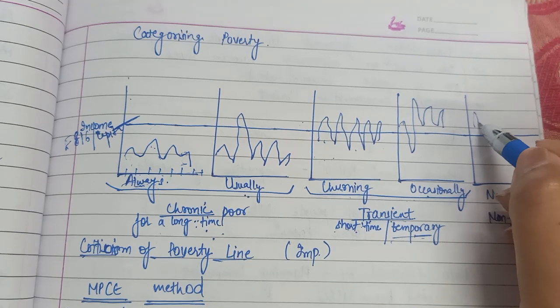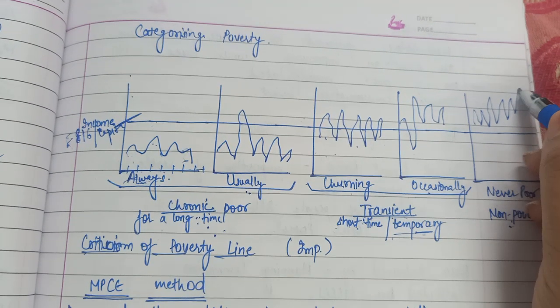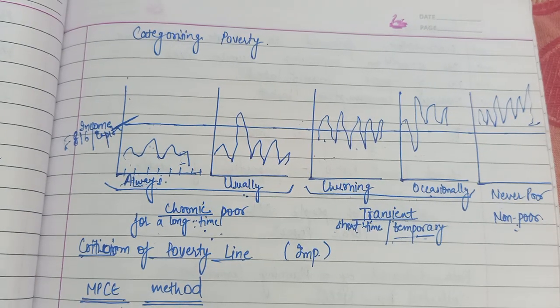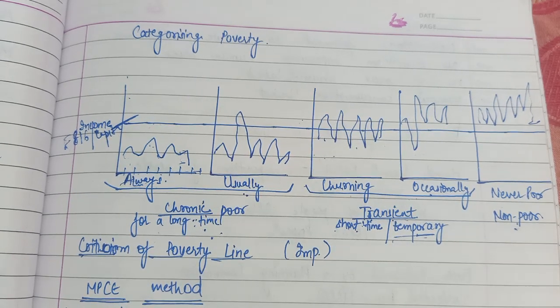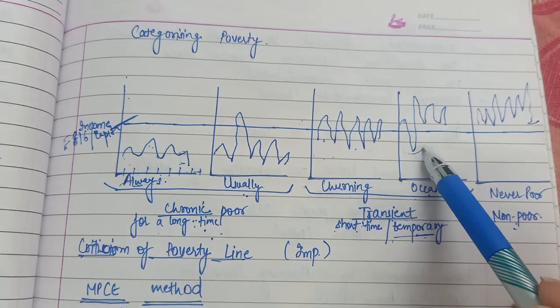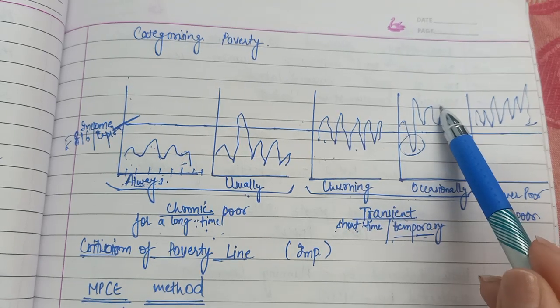Obviously their income will not be touching the poverty line. Their income will always be above the poverty line, and that can be anywhere. You can draw the chart in any manner. There is no hard and fast rule. But if it is churning, you have to show the moving in and out of poverty. If it is occasionally, you just have to show some occasion where income falls below the poverty line, and otherwise their income is above the poverty line.